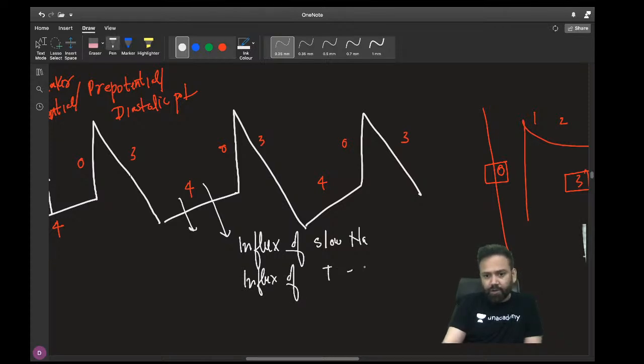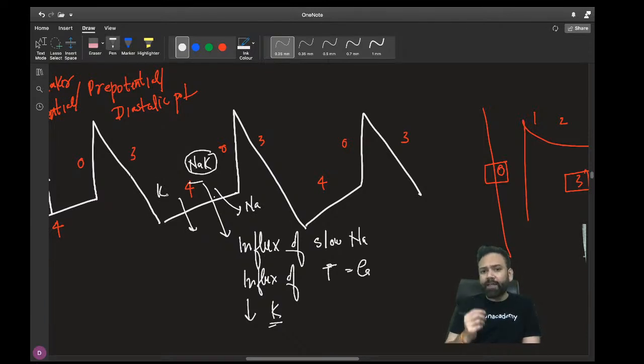T calcium. Yes, T means transient. They are transient, not long lasting. And there is decreased exit of potassium. So these are sodium potassium channels, but these are not the sodium potassium pump. So don't get confused with the sodium potassium pump. They are sodium potassium channels by which sodium is coming inside and potassium is going slowly outside.